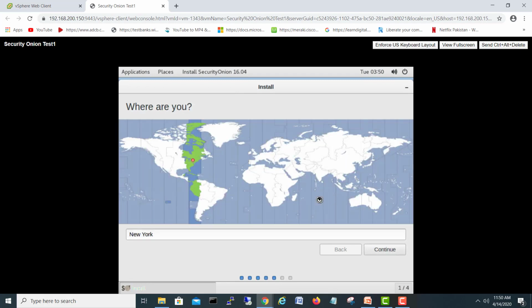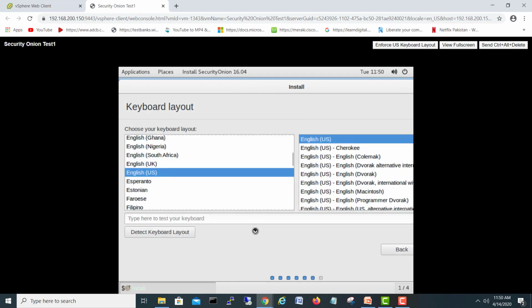Okay, choose your time zone. So we will go here, Dubai. See, I know where it is. Okay, next. Choose your keyboard. We'll go for as it is.